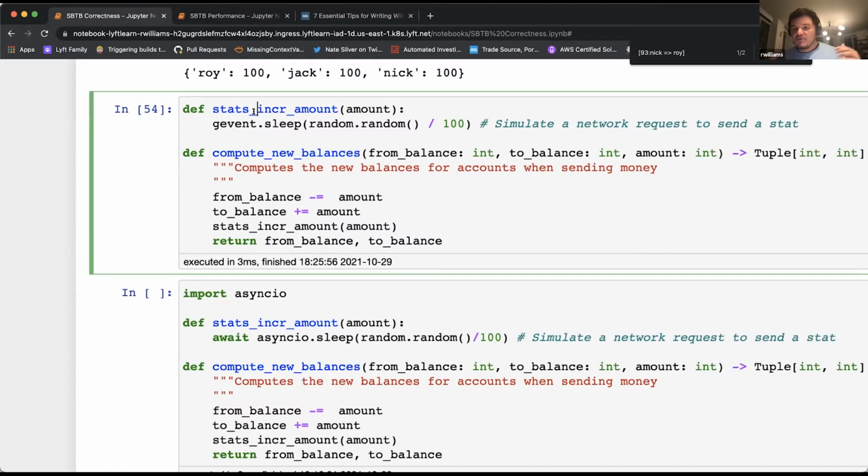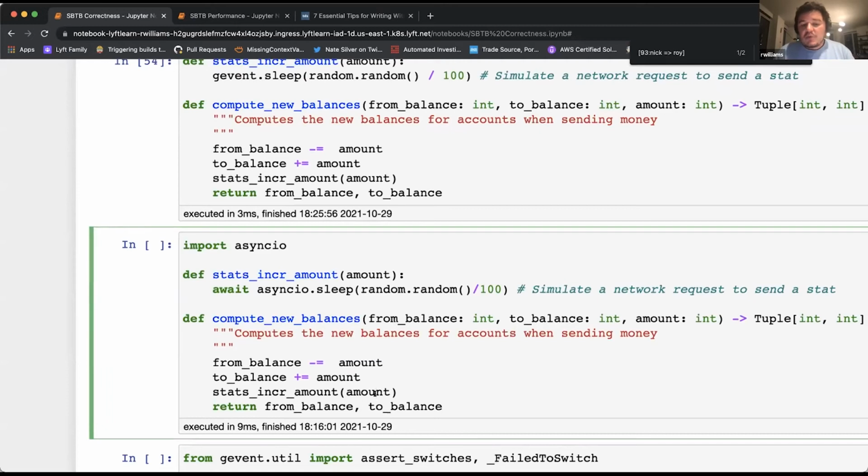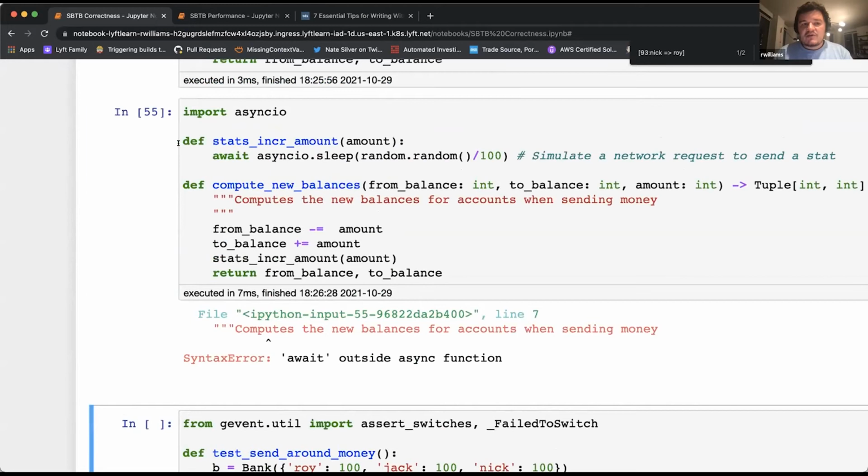Even if I want to try to avoid context switches and keep this all running at the same time, I can't really enforce that. In async IO, because you're adding in these new keywords, you can actually enforce that, and the caller gets some indication that the code is going to context switch. So if I were to use async IO instead, I'm going to get an error when I try to await from a regular function.